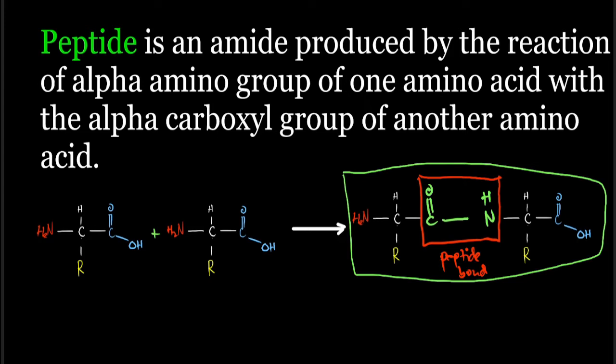This is true for any alpha amino acids. For other amino acids that are not alpha, this can still occur, we will just have a different structure. So we have the peptide and our peptide bond.